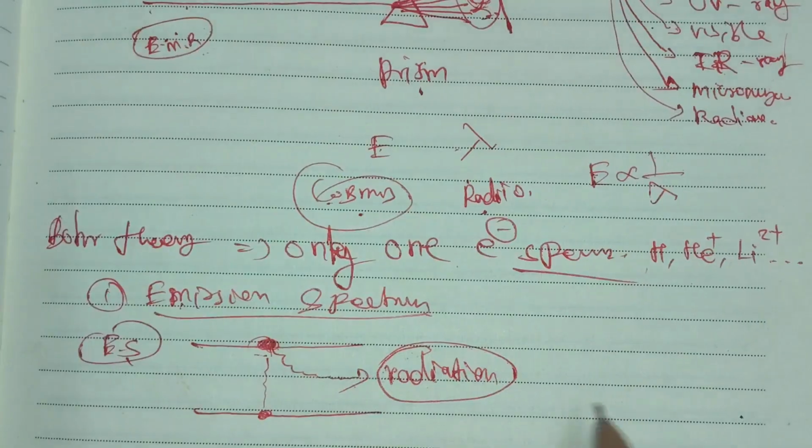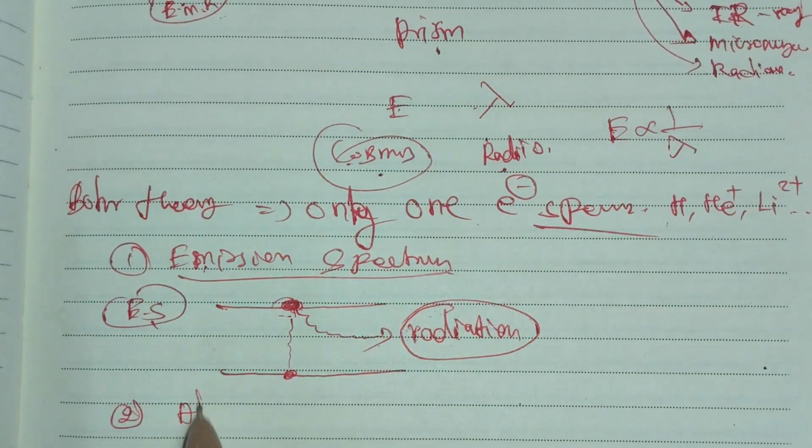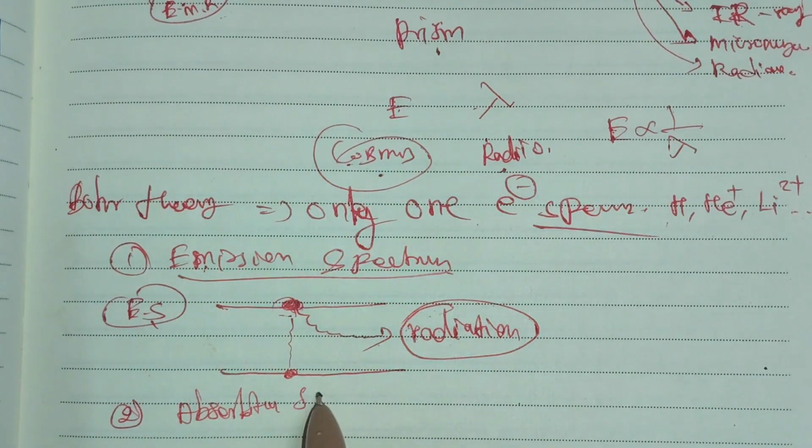The other category is the absorption spectrum. The second type is the absorption spectrum.